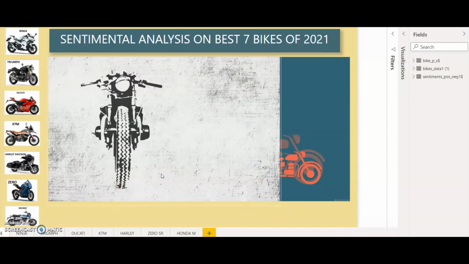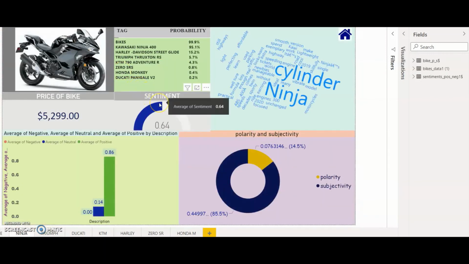We have used the topic Top 7 Bikes of 2021. So we have created a dashboard with a home page on it. As you can see, we have used 7 buttons with the name and bike image used, which will lead us to the respective screens in the Power BI dashboard. So let's move to the first screen. Once I click here, I'll be redirected to the Ninja tab.